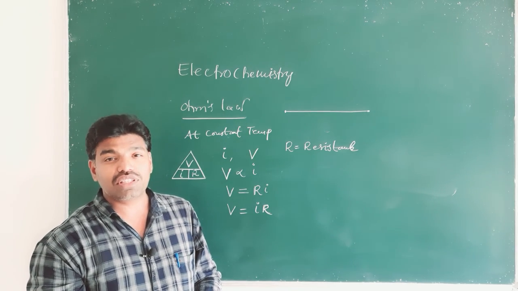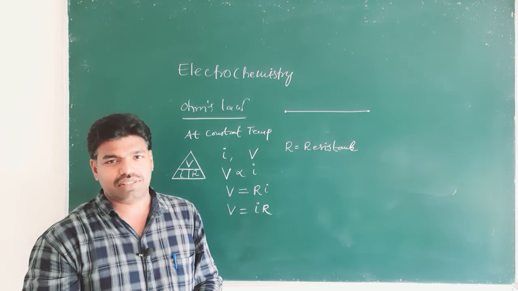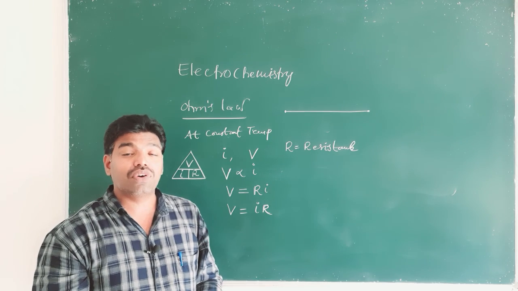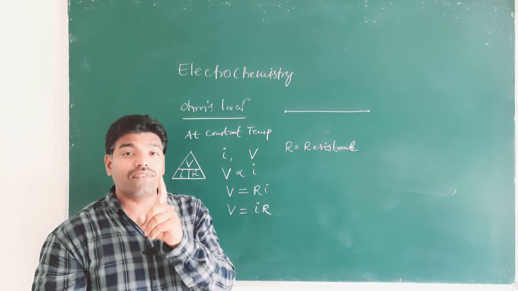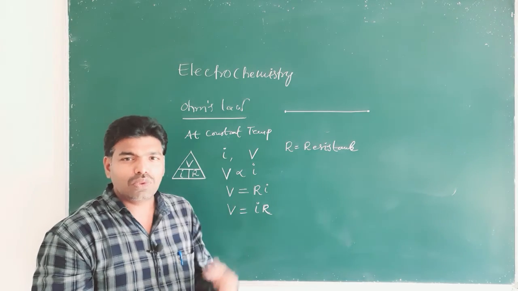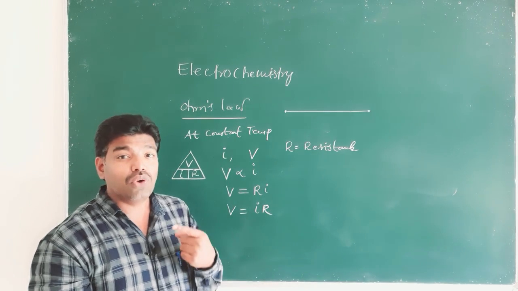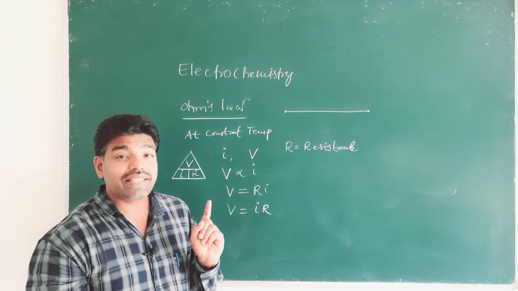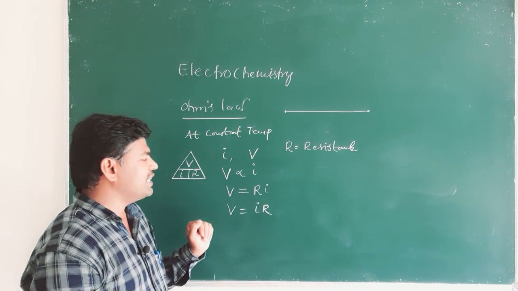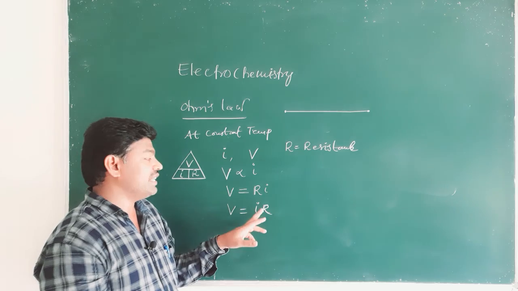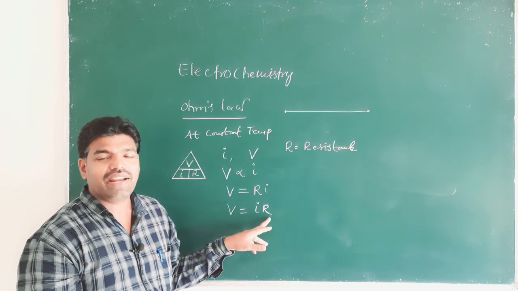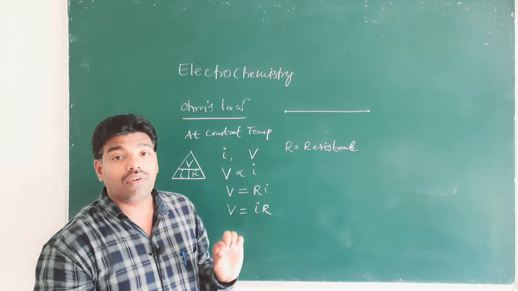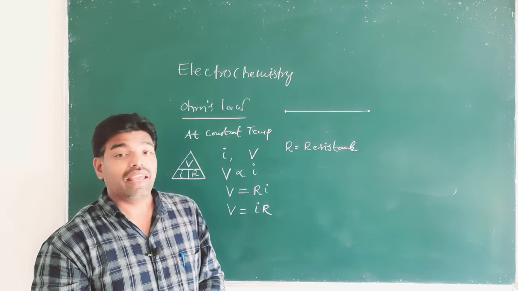It is always trying to oppose the free flow of electrons in a conductor. That opposing force is called resistance, and it is the proportionality constant.